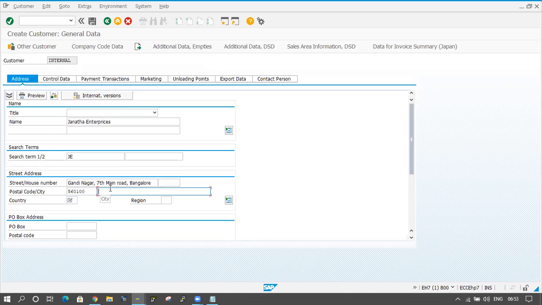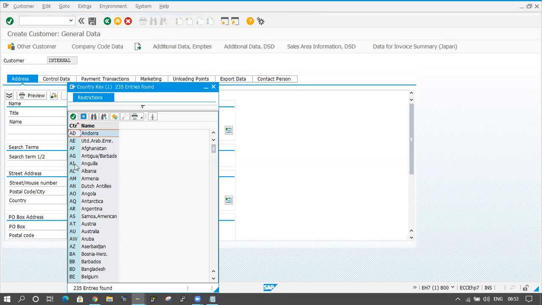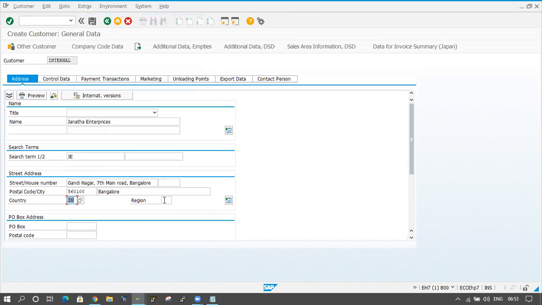The city name is Bangalore, and the country code is India. I am selecting IN here. You can click the F4 button to get a lot of countries here, and you can select anything. Now I'm selecting India, IN, and here the region.